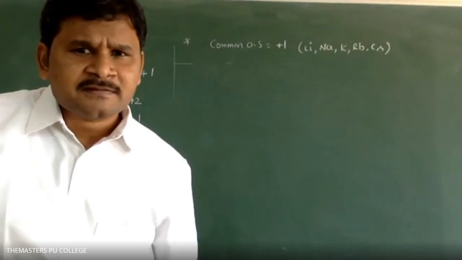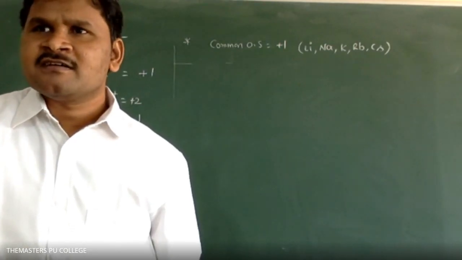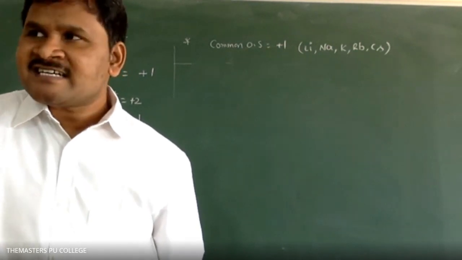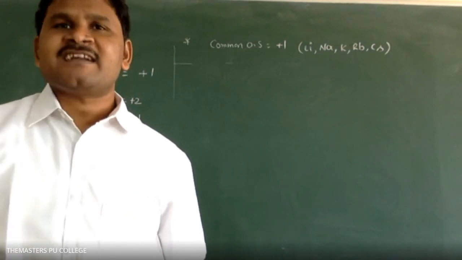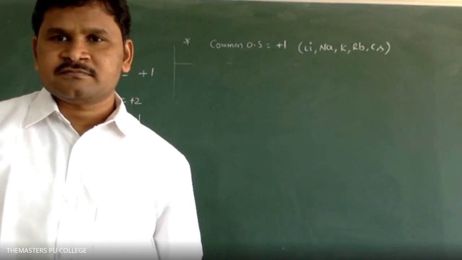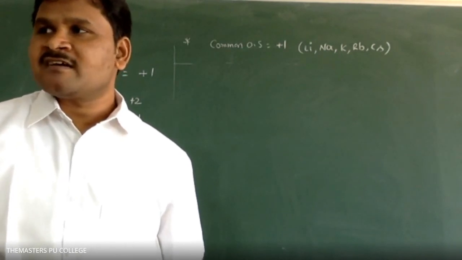Sir, you said alkali metals. I said alkaline earth metals. The first one is alkali metals. The second one, the oxidation number of alkaline earth metals, is +2 in their compounds.